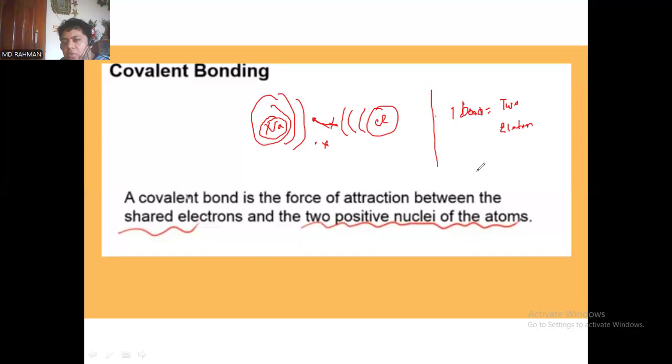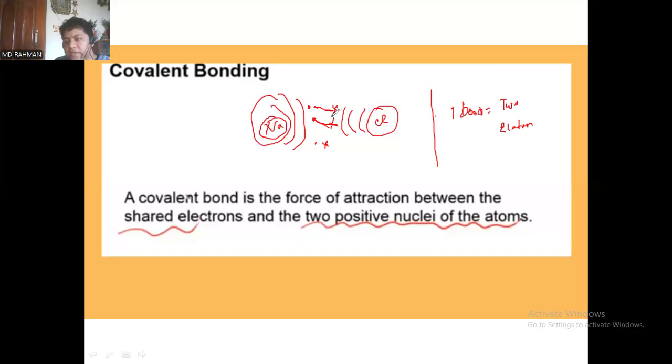But right now, from this definition, you can understand: a covalent bond is the force of attraction between the shared electrons. The shared electrons, this is the dot electron from the sodium and the cross electron from the chlorine. These two electrons feel the attraction of the positive nuclei of the atoms.